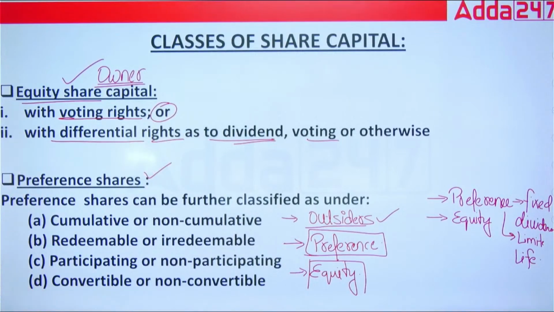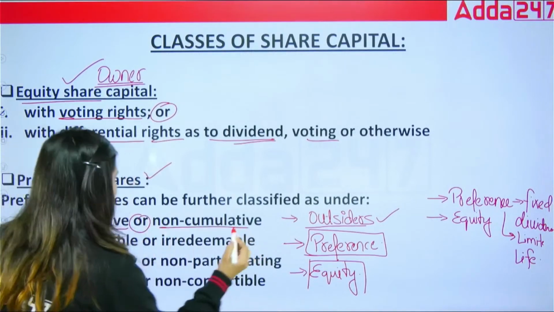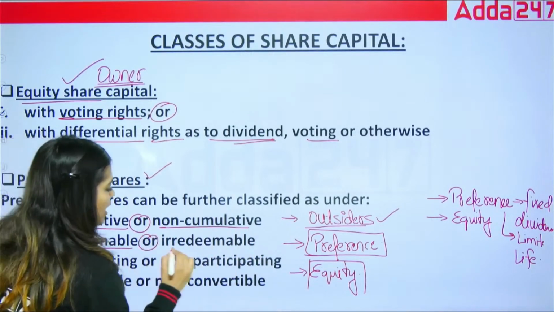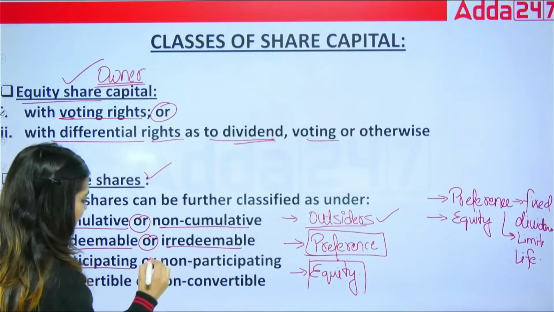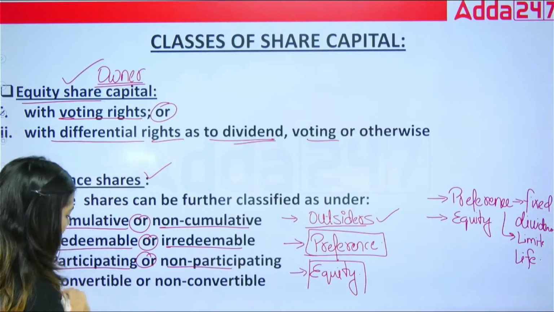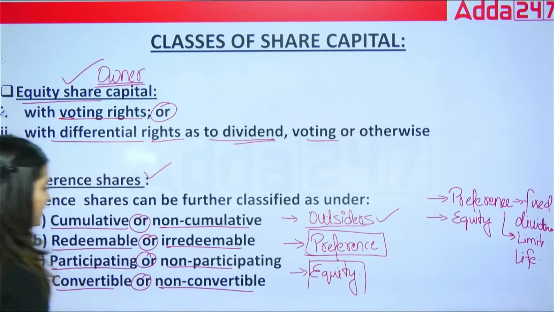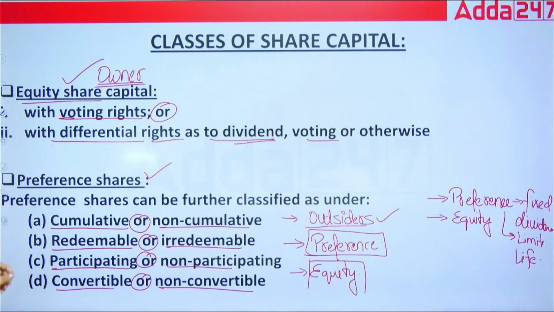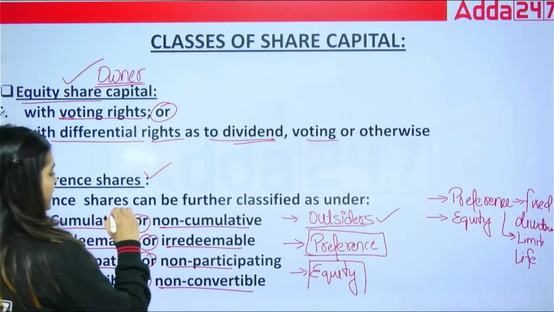Now again, these preference shares are classified into cumulative or non-cumulative, redeemable or irredeemable, participating or non-participating, convertible or non-convertible. Now what are all these? Let's understand one by one.